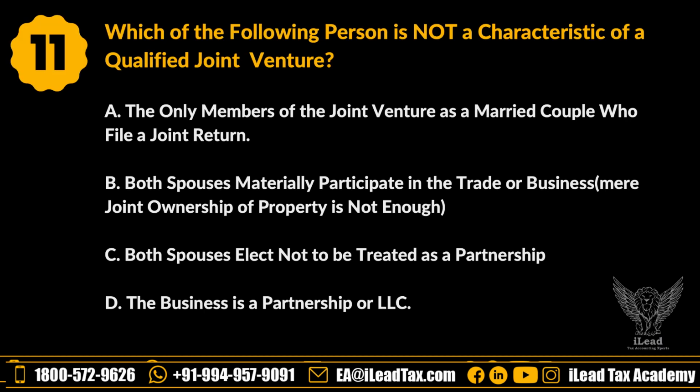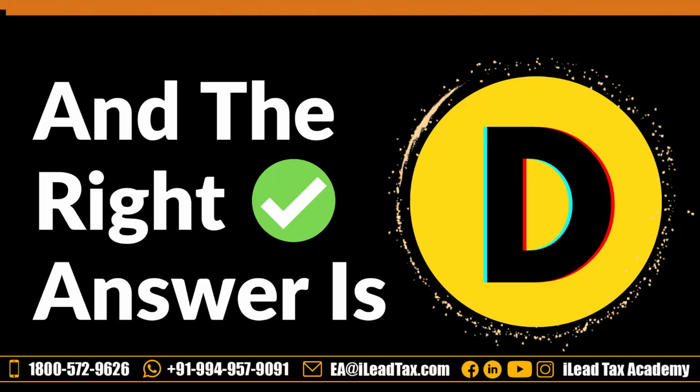Let's go to the next question. Which of the following is not a characteristic of a qualified joint venture? A, the only members of the joint venture are a married couple who file a joint return. B, both spouses materially participate in the trade or business. C, both spouses elect not to be treated as a partnership. D, the business is a partnership or LLC. Let's see the answer. The answer is D. Let's see why the other three options are wrong.